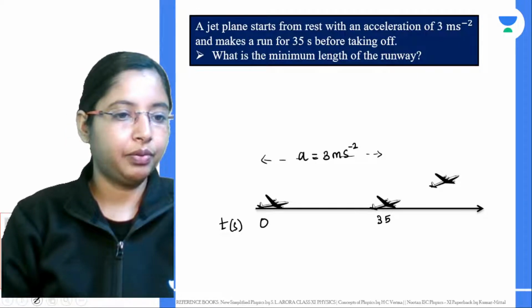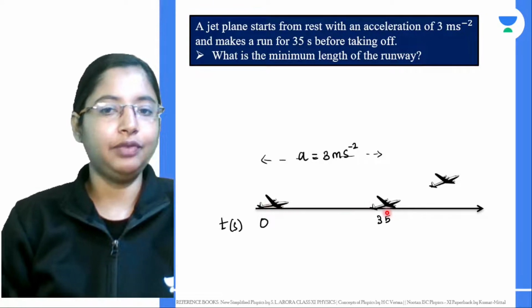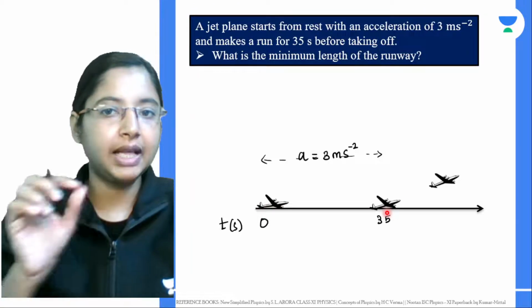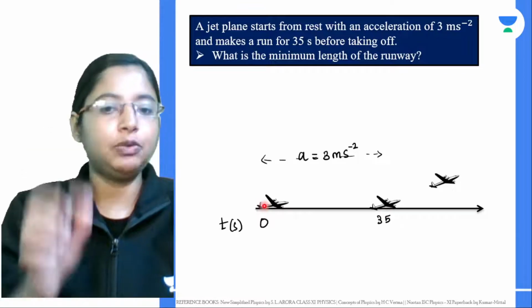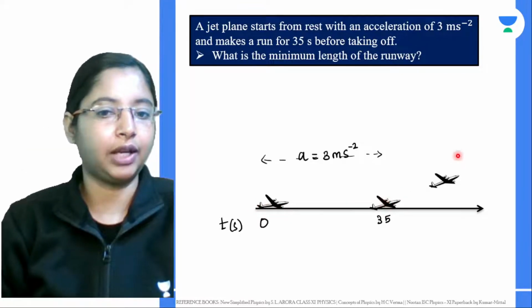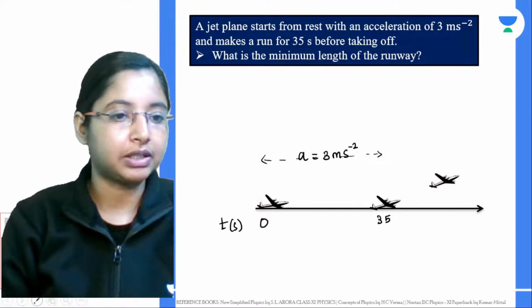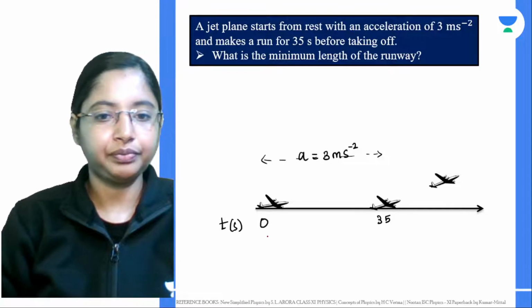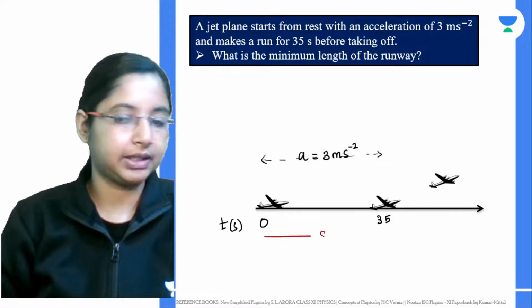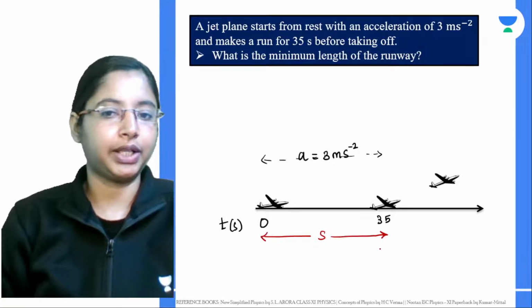Now what do we want to find? This distance will give you the minimum length of the runway, if the plane is going from here to here and taking off. So what is this minimum length of the runway? That is the question asked. Let's give the minimum length as S. This is what we need to find.